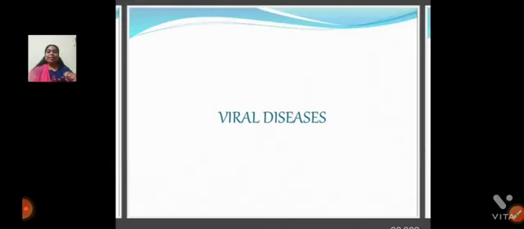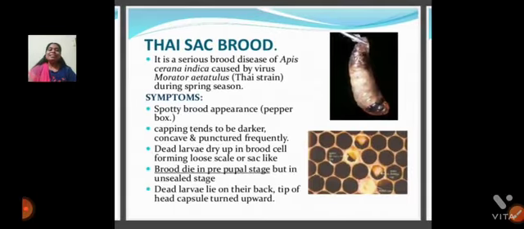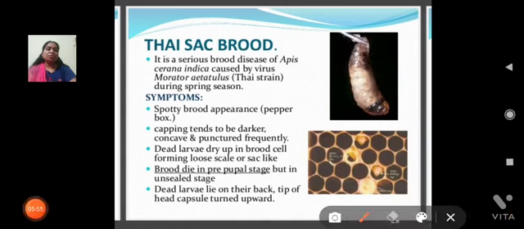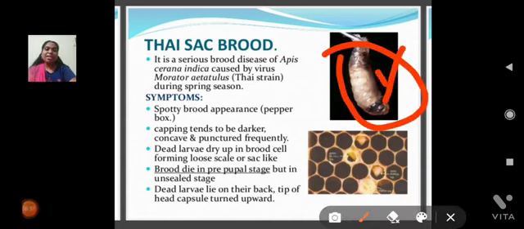Next, viral diseases. The viral disease is Sacbrood disease. In this type of disease, the honeybee's thorax and abdomen have black color spots. You may observe in this diagram that it has a thorax and abdomen, and it presents black color spots, right?